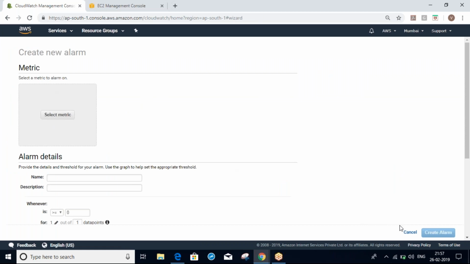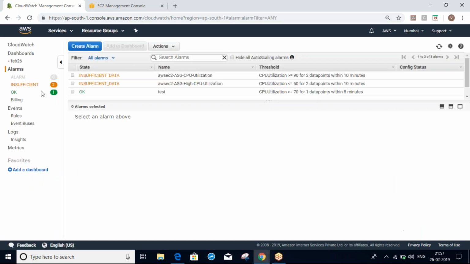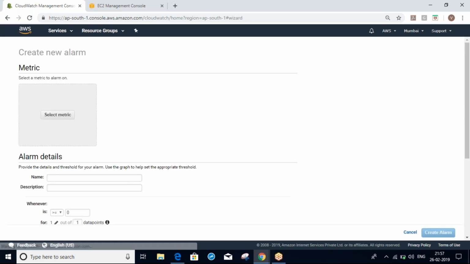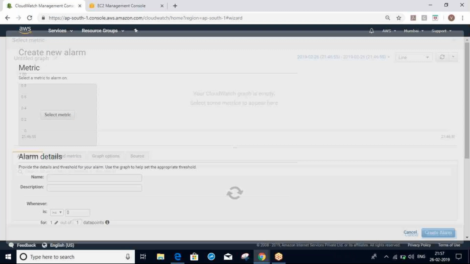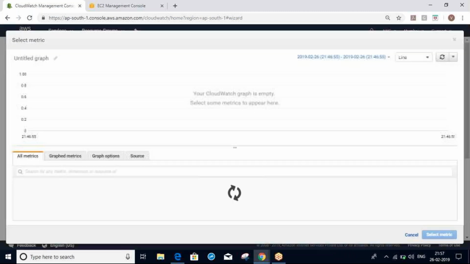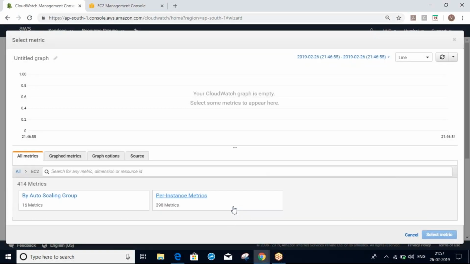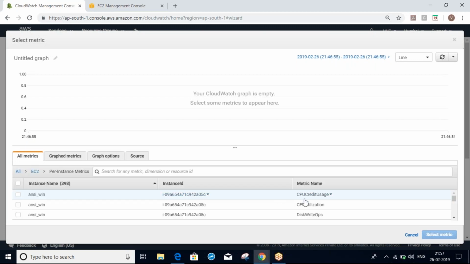For example, here I am configuring one threshold. So alarms, select metric. Select whatever metric you want. I will select CPU utilization.